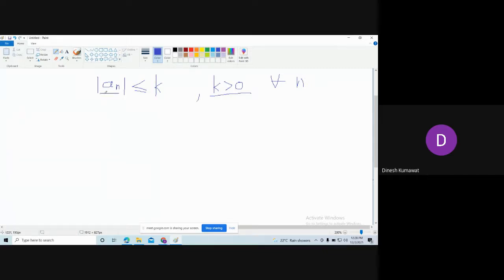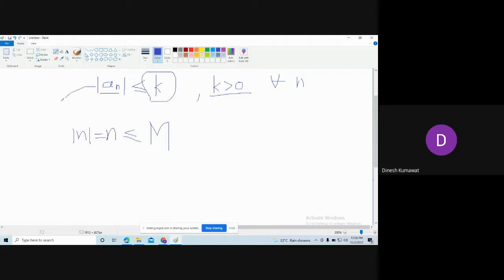The same thing we are going to apply over here. Here, instead of k, we are assuming it to be M, and we are considering a_n to be n, and we are concluding n is less than or equal to M. See, this n is the same as mod n.